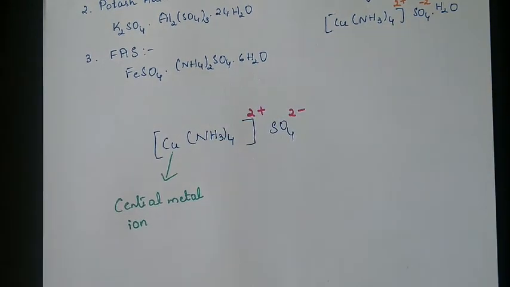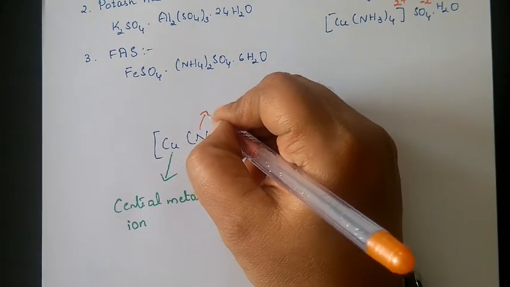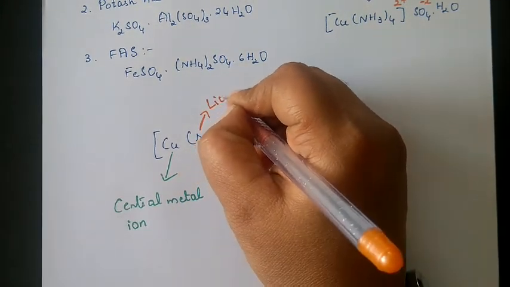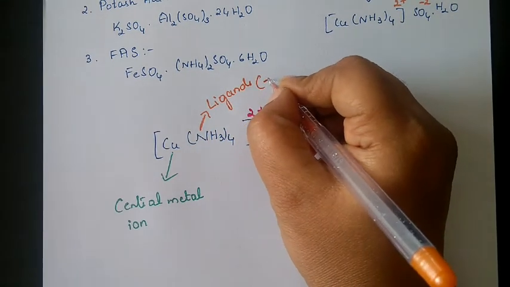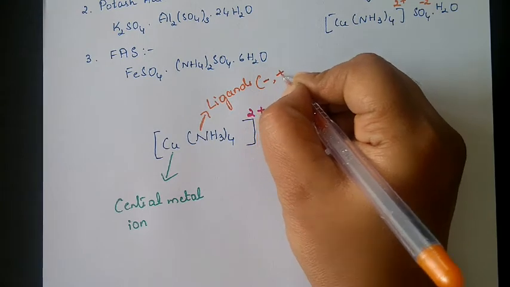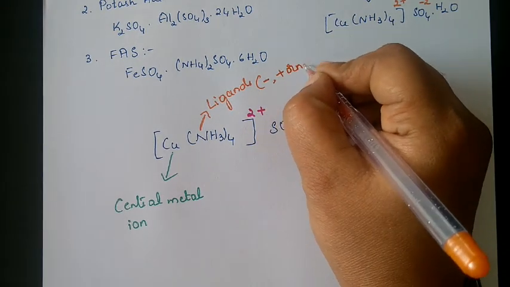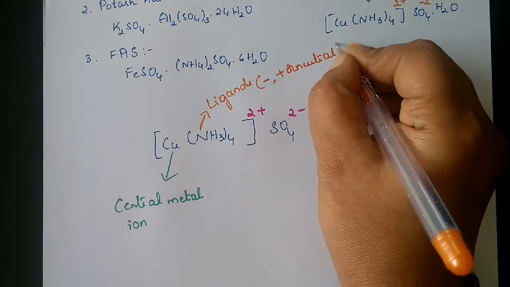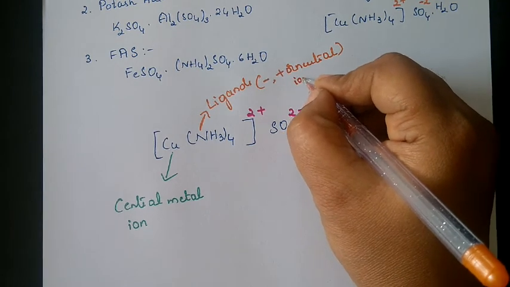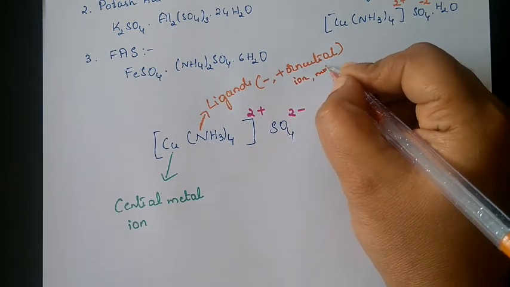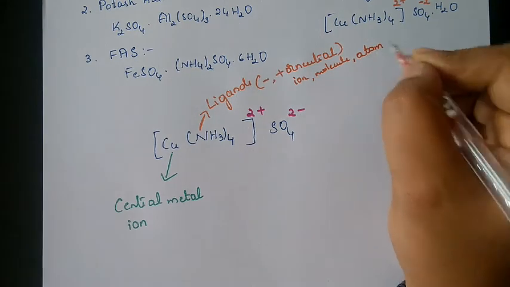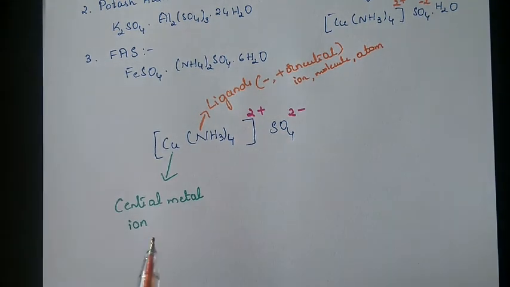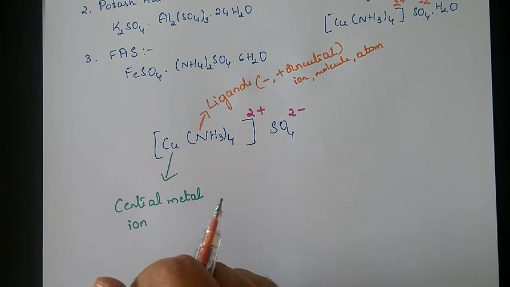So what are these called? NH3 are called ligands. What are ligands? Ligands may be negatively charged, or positively charged, or a neutral atom, molecule or ion. But it should have the ability to donate a pair of electrons.